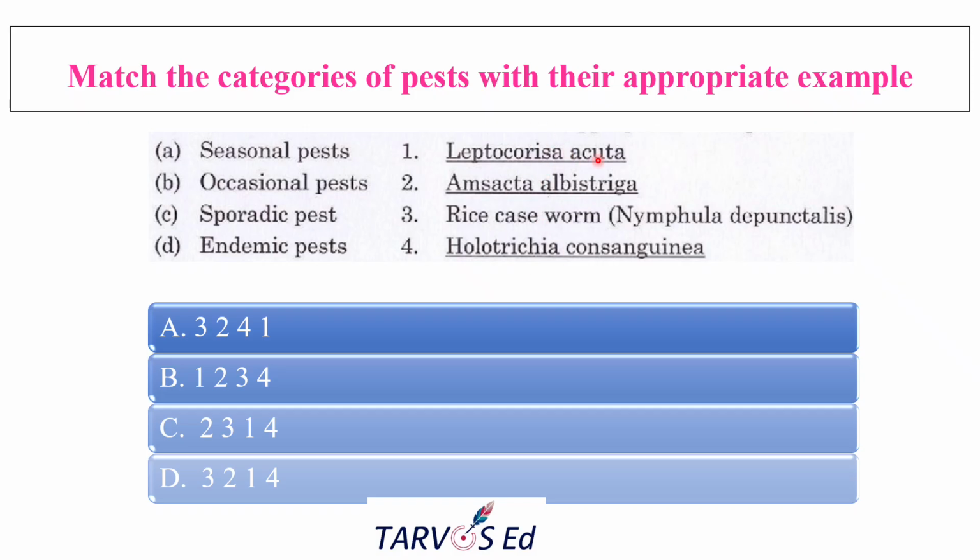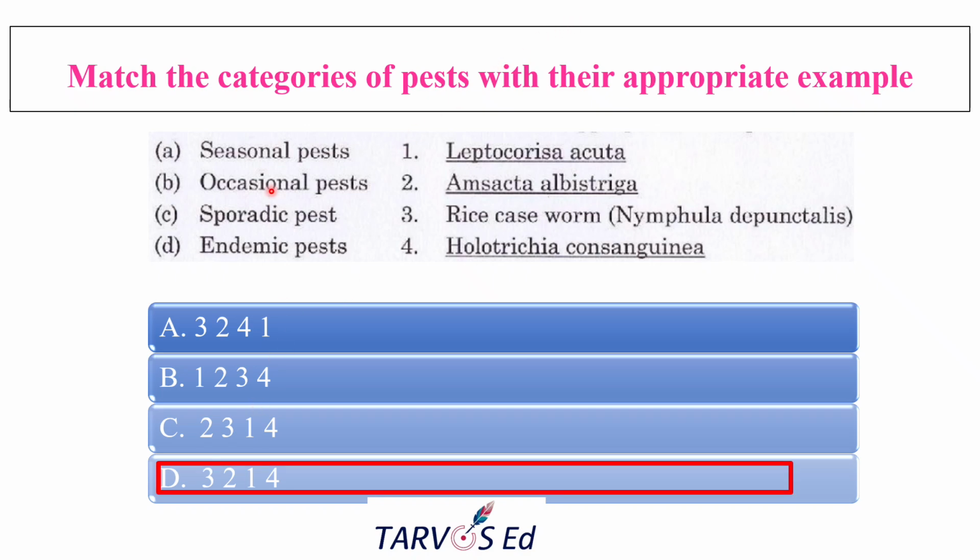Leptocorisa acuta, which is the rice earhead bug or gundhi bug. Amsacta albistriga, which is the red hairy caterpillar. Rice caseworm, Nymphula depunctalis. Holotrichia consanguinea, which is the white grub. And the correct answer is 3241.